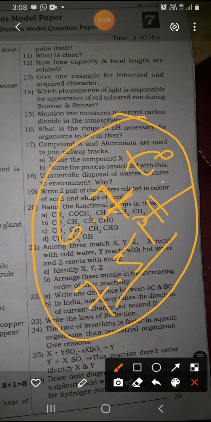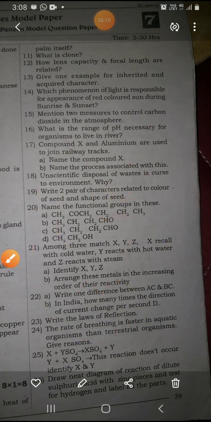This value is required for organisms to live in water. So this is the required pH value for the organisms to live in water, right?